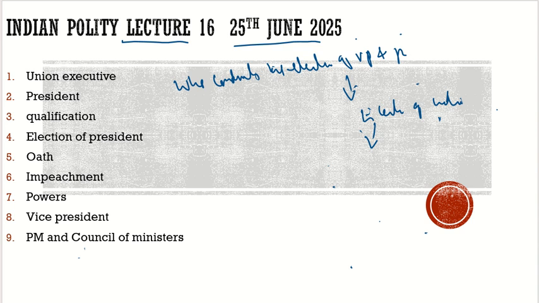And who is the returning officer in the election of the VP and president? That we need to know. The returning officer is the one who gives you the certificate that a particular person has won the election. Who will give the certificate that you have won the election of the president, or the vice president? Who is the person responsible for that?